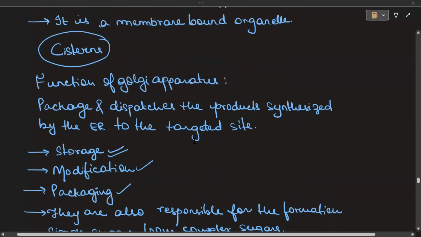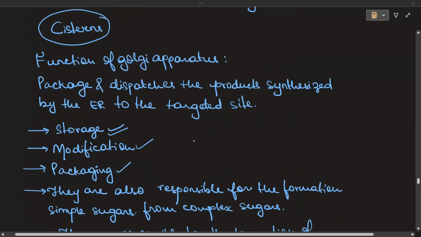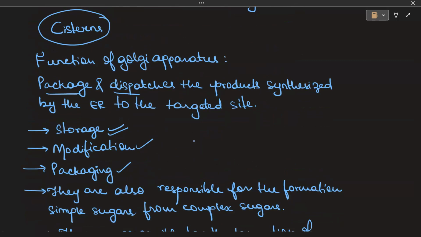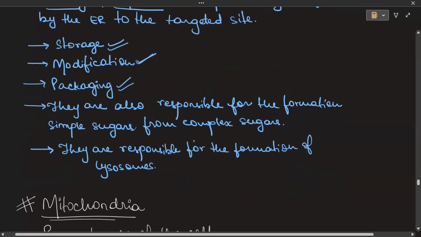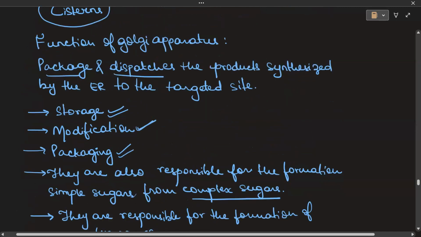Talking about the function of Golgi apparatus. The Golgi apparatus is responsible for the packaging and dispatching of the products that are synthesized by the endoplasmic reticulum, to wherever it is actually needed, the targeted site. Okay. Now the storage, modification, and packaging, all these are the functions of Golgi. Apart from that, they are also responsible for the formation of simple sugars from the complex sugars. They also make the lysosomes. So these are the various functions of the Golgi apparatus.